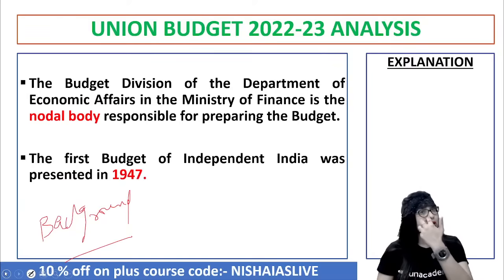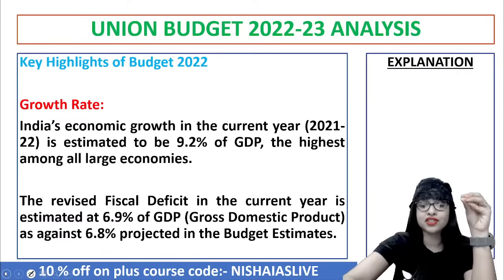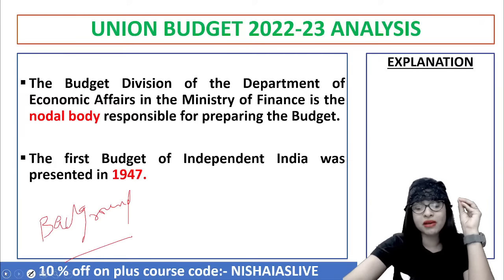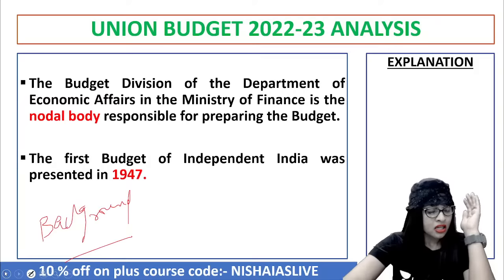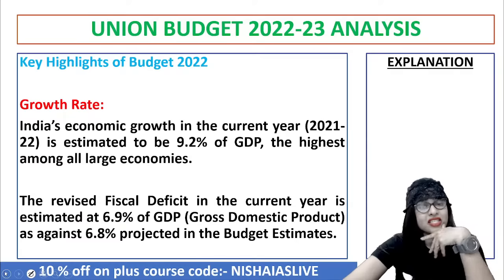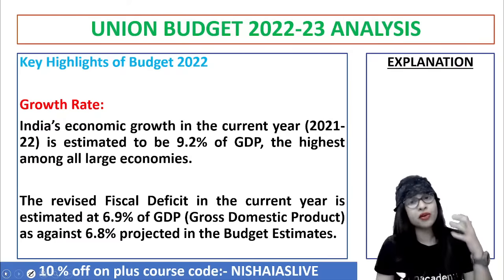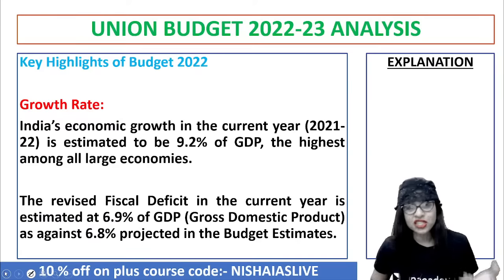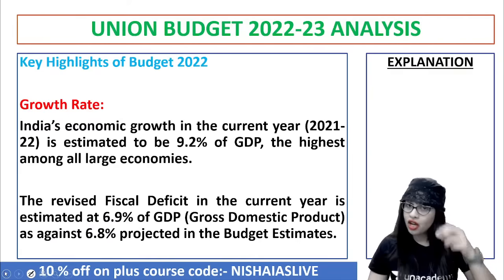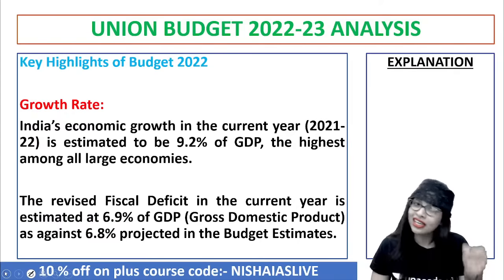Having understood the background, nature of the budget and its proceedings, it's very important to know that currently, as far as 2022-23 is concerned, what are the highlights or the analysis of the union budget put forward by the government of India. So yes, let's quickly have a look at the key highlights of this current budget, guys. Point number 1, with regard to growth rate. Do you think that our country, India, is really doing great with regard to growth? Yes, with regard to the statistical data that we have, with regard to the GDP, gross domestic product data, I repeat, data we have, yes, we are doing great.